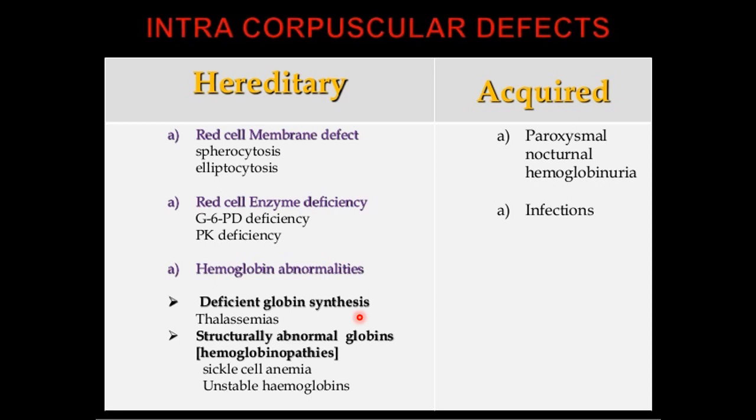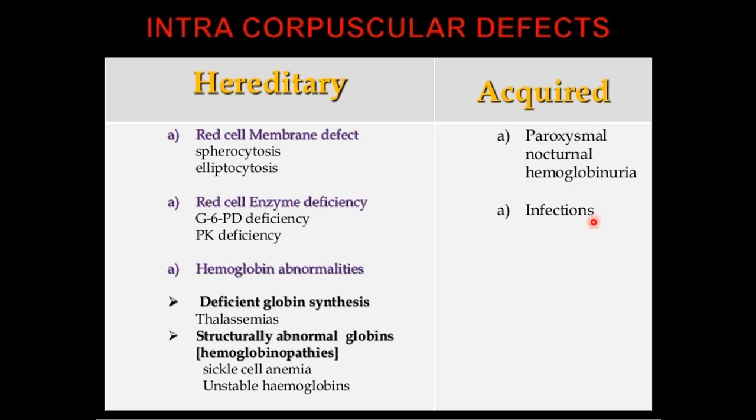Examples for membrane defect are hereditary spherocytosis and hereditary elliptocytosis. Examples for enzyme defect are G6PD deficiency and pyruvate kinase deficiency. Examples for hemoglobin defect are thalassemia, hemoglobinopathies. Under hemoglobinopathies you have sickle cell anemia, unstable hemoglobin, etc.